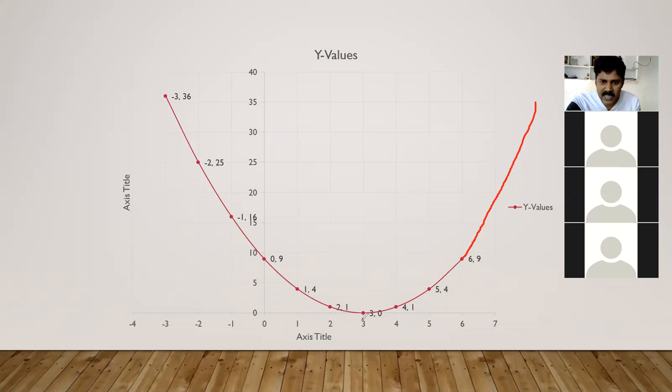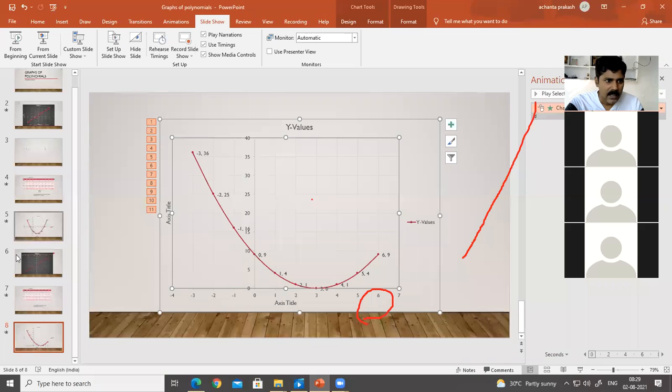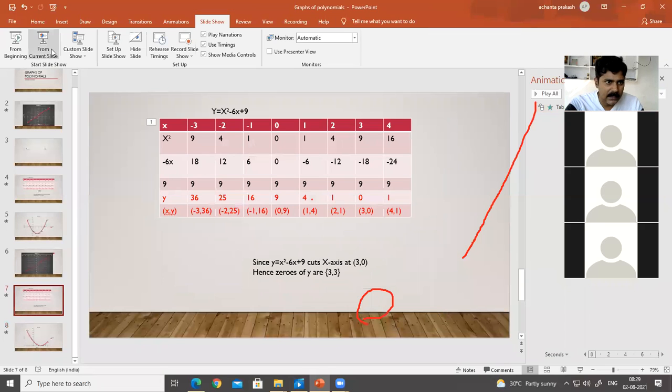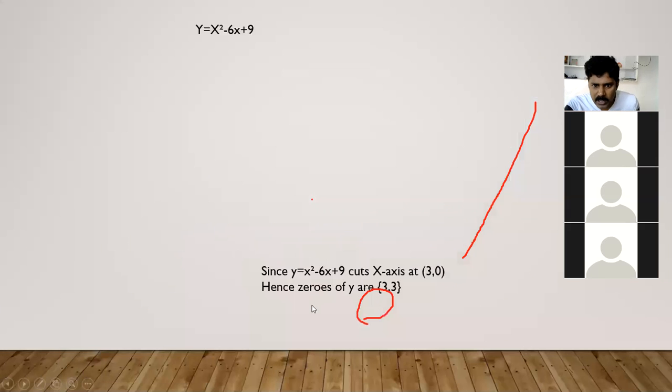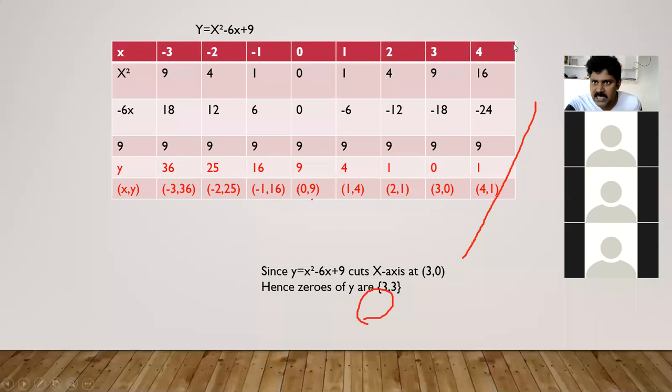Since it meets the x-axis at only 3 comma 0, there we have to write, y equal to x square minus 6x plus 9 cuts the x-axis at 3 comma 0. This line should be written at the end.